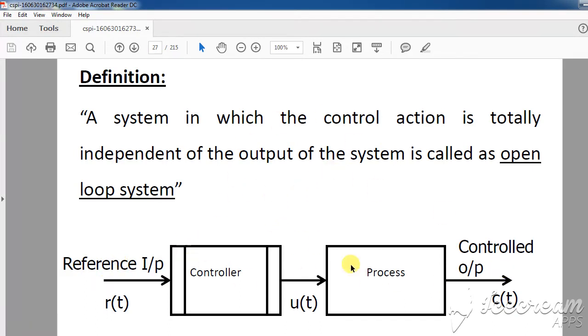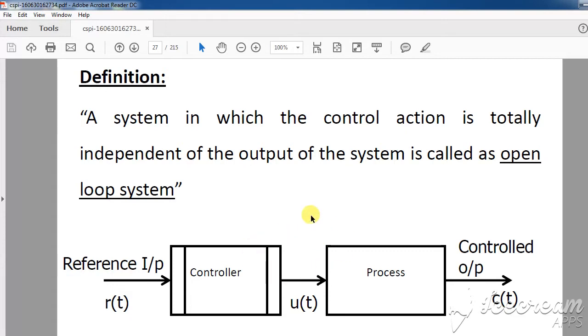Now, this is a block diagram of open loop system. It has input, that is R of t, which is called excitation. Then there will be a controller which will control the process. Process can be any type of process. It can be a temperature control process, or a speed monitoring process. The output of the controller is defined as U of t, and the control output is defined as C of t. So this is a block diagram of open loop control system.